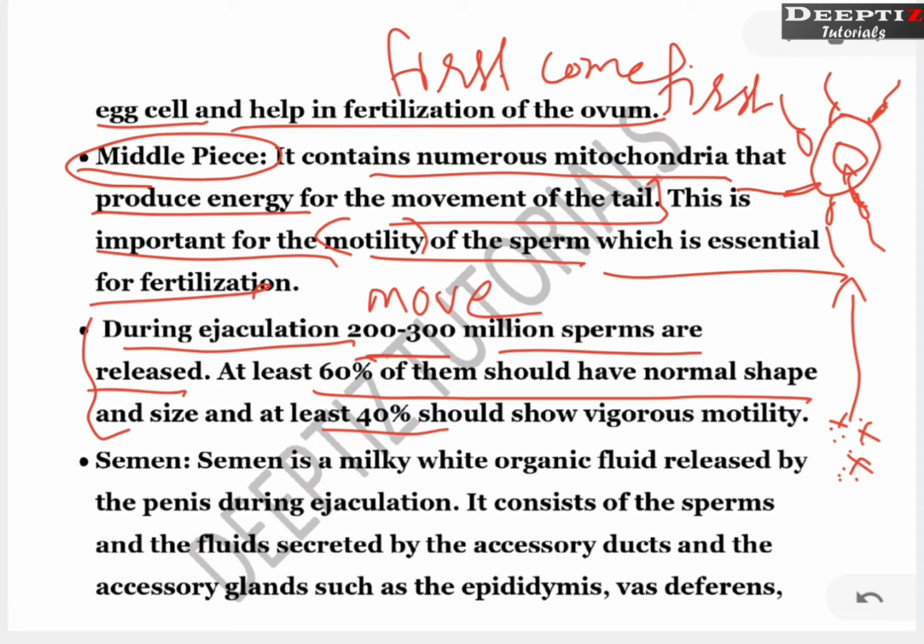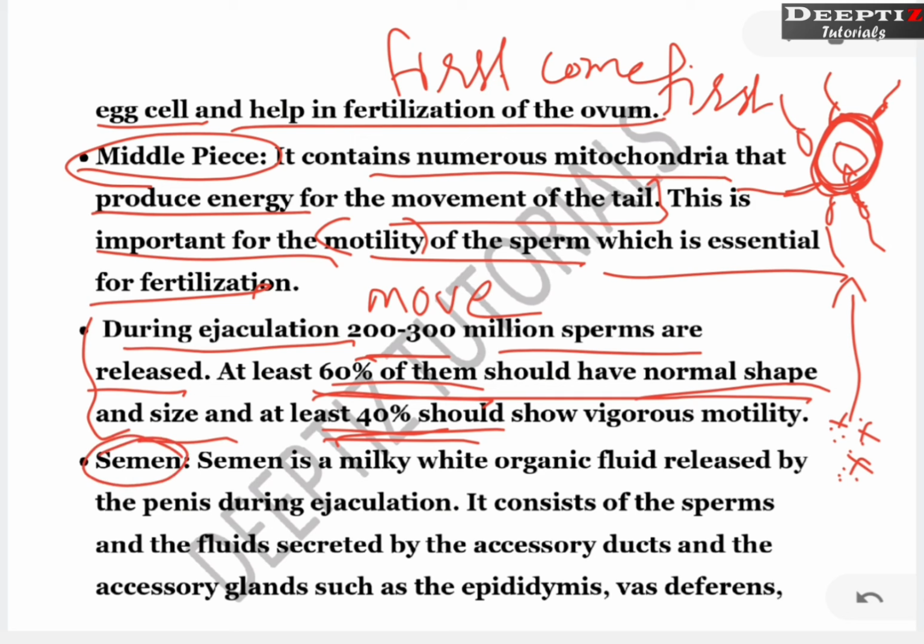Once the nucleus is penetrated, this ovum is going to form a thick wall. When this thick wall or thick membrane is formed, further entry of the sperm is prevented. So the first come, first served policy is there when fertilization takes place. So these are some facts only. Some are of normal shape and size, and 40% are more vigorous in case of motility, right?